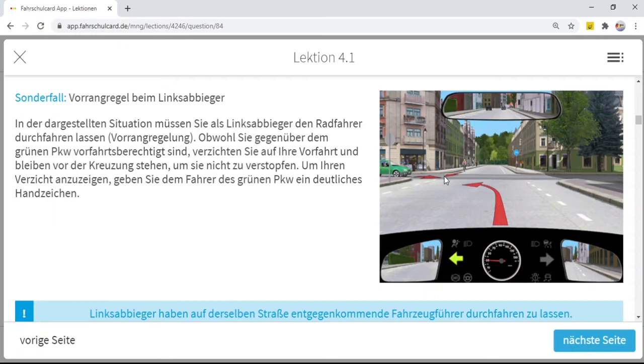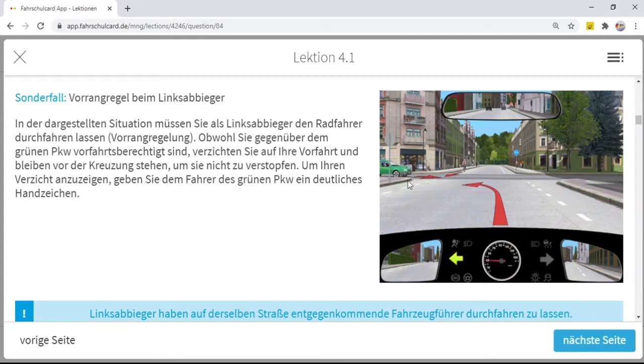Also learn a very basic thing: whenever you are going to take a left turn on any road, even if you have priority, you still have to give way to the oncoming traffic. Whenever there is oncoming traffic, you have to give way. We know that we have the priority, but whenever we are taking a left turn and there is oncoming traffic that wants to go ahead, we have to give that traffic priority.